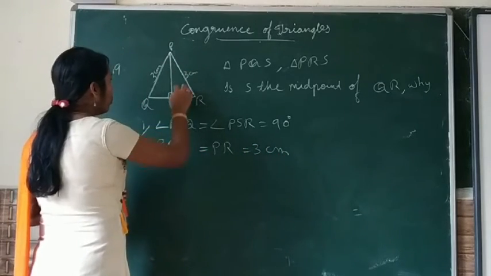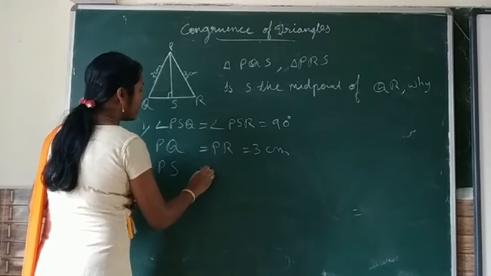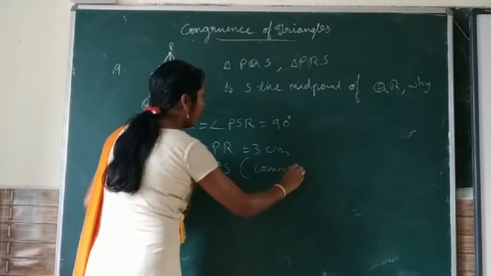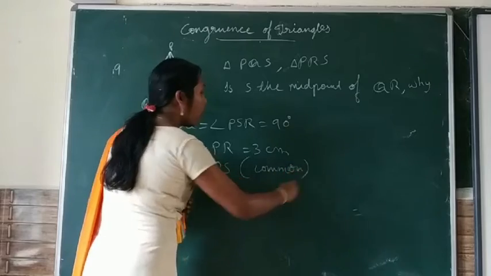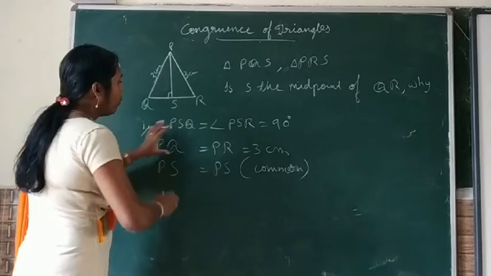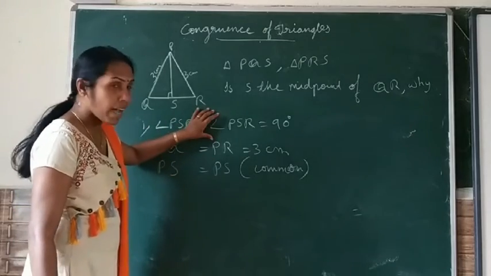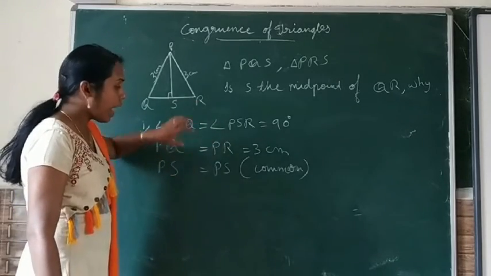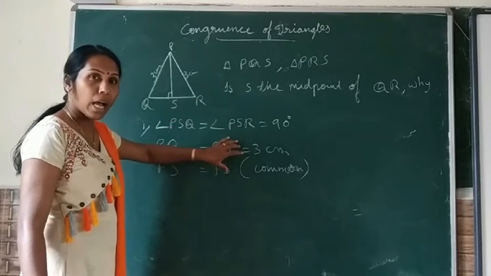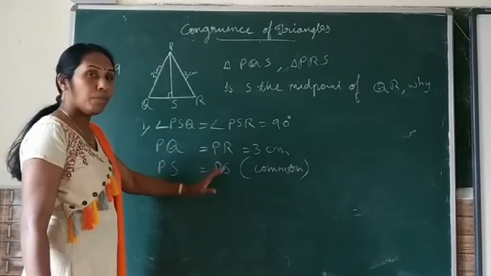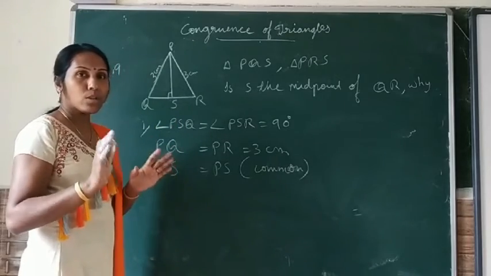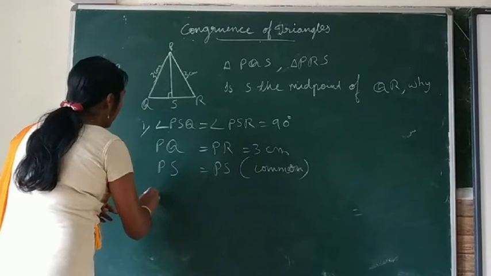PS is equal to PS, common. So we have done the pairs of equal parts. Now we have all the information. Two right angle triangles, hypotenuse and one side are equal to the corresponding side and the hypotenuse of the other right angle triangle. That means these two right angle triangles are congruent by the RHS congruence criterion. So we can write the second answer.